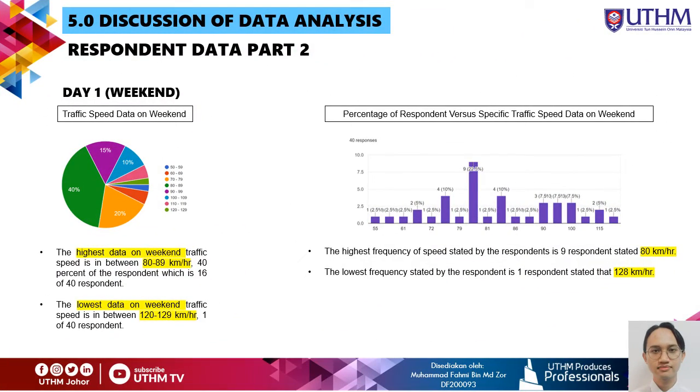By doing our analysis through the Google Form, as you can see for day 1, the weekend, the traffic speed data on the weekend, the highest we get is between 80 to 89 km per hour, which is 40% of respondents, meaning 16 of 40 respondents voted for 80 to 89 km per hour. Then the lowest on weekend traffic speed is between 120 to 190 km per hour, which only 1 of the 40 respondents voted for.